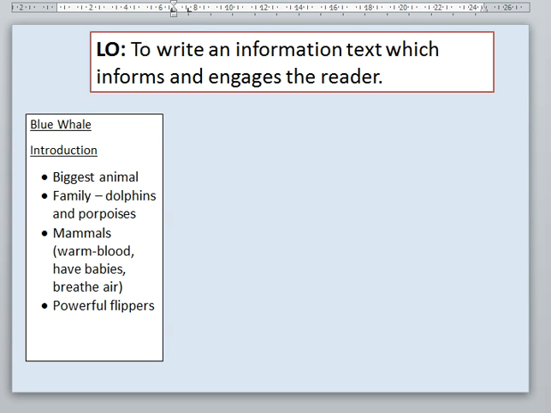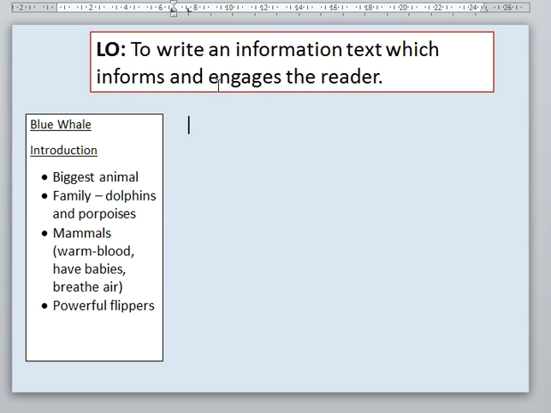Okay, so here we are, and I've got my facts that I spotted yesterday when we were working on this text, and I've written them down in here, so that helps me when it comes to my actual writing, so I can just refer to them, I can cross them off so I know which ones I've said, and then I can make sure that I'm keeping all that facts and information but really engaging my reader as well. So if I have a look here to start with, what's my most interesting fact that I've got, because I want to engage that reader.